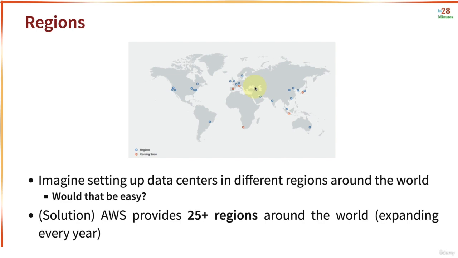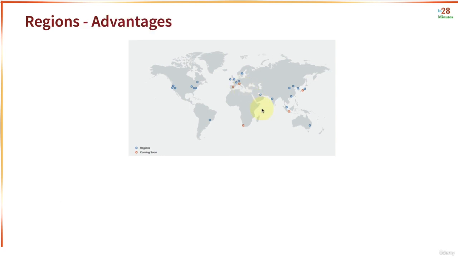Now, what is a region? A region is nothing but a specific geographic location where we can host our resources. You can decide, I would want to host my application in Mumbai region, or I would want to host my application in London region. By having multiple regions around the world, AWS makes it very, very easy for us to deploy applications to different parts of the world.